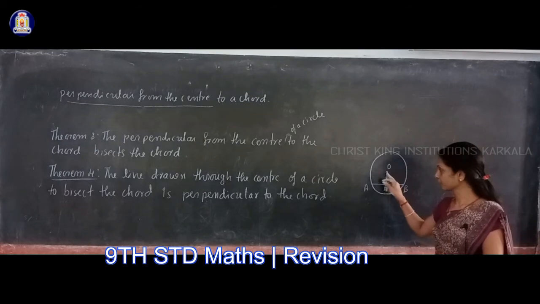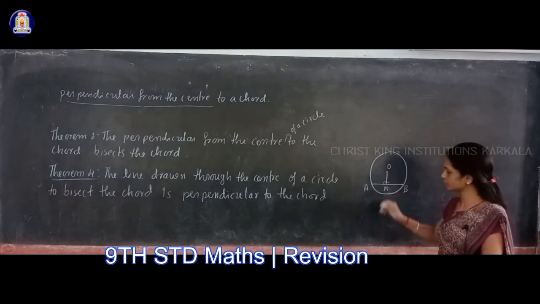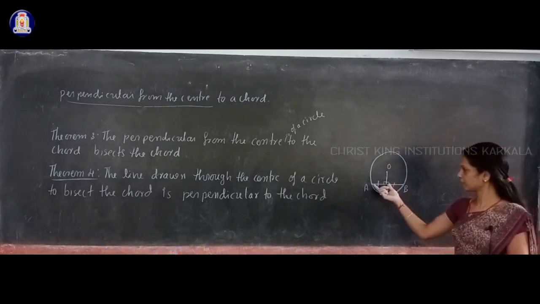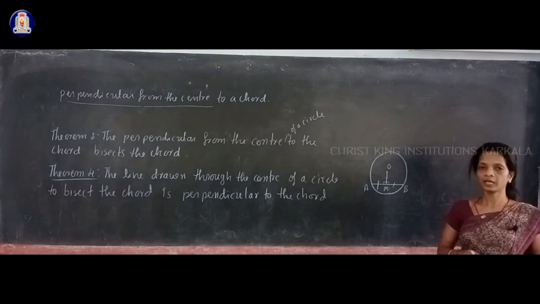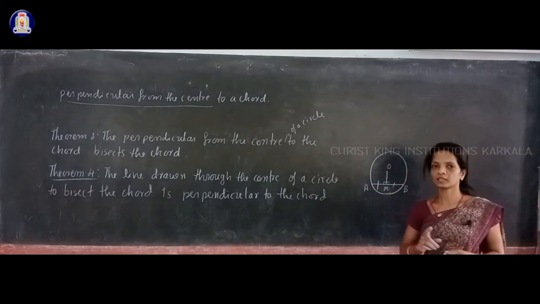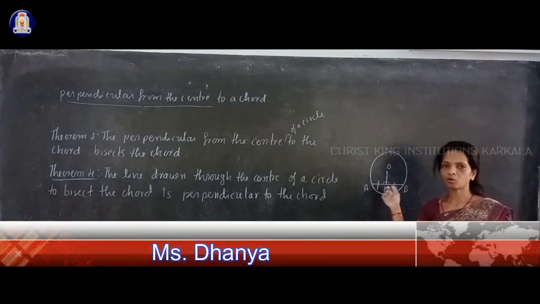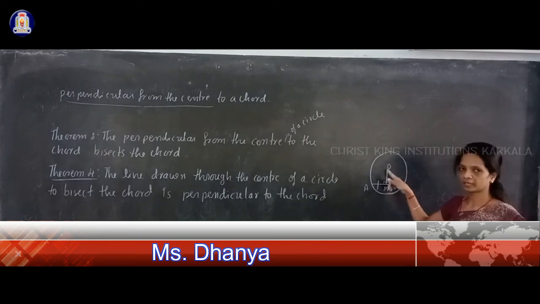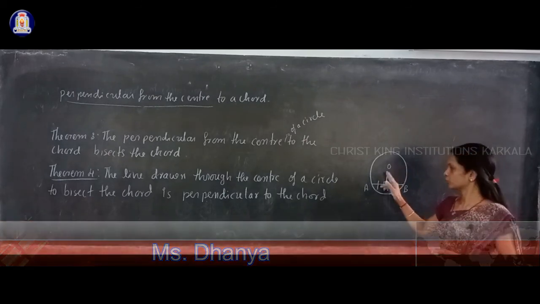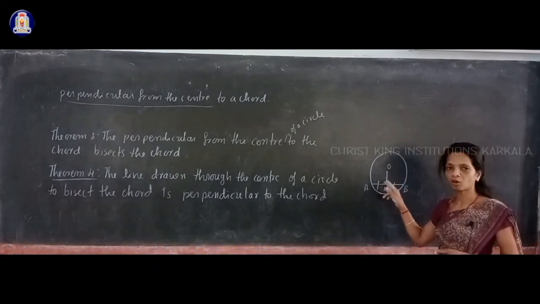Then that perpendicular bisects the chord. Bisects the chord means that it divides this chord into two equal parts, meaning AM and MB are both equal in length. Okay, I can do one activity: just draw one circle and take any one chord AB. Name that AB, and draw a perpendicular. That perpendicular must be exactly perpendicular. Okay, that should make exactly 90 degrees on both sides with AB.